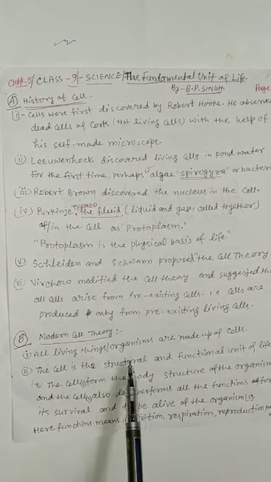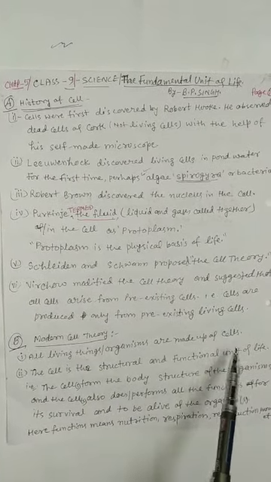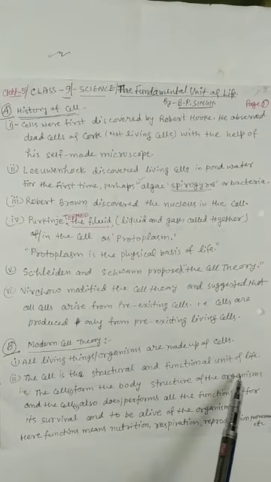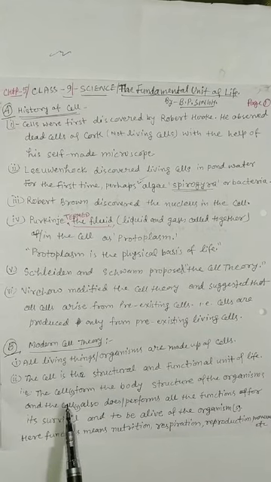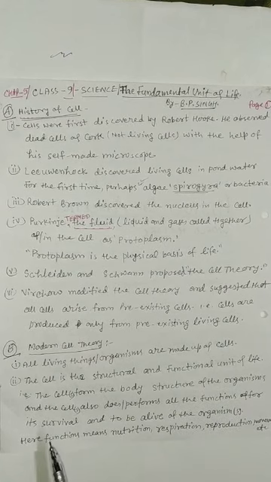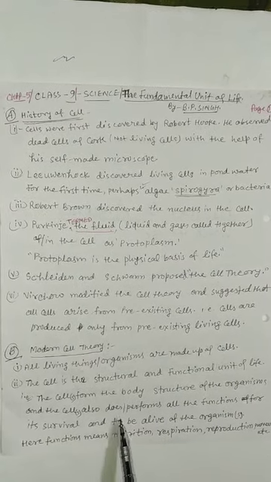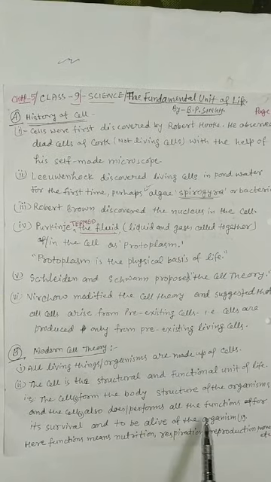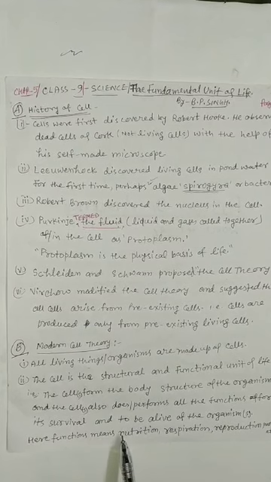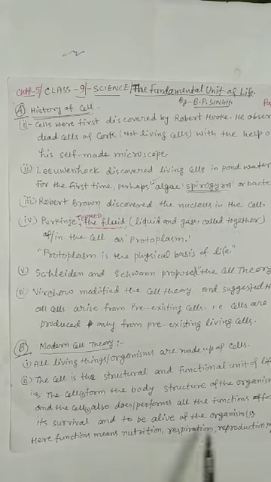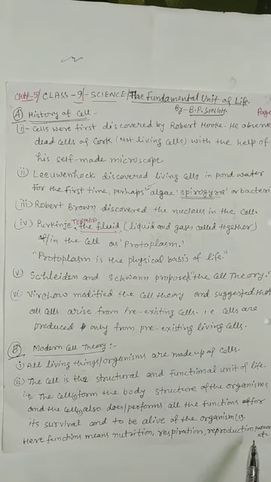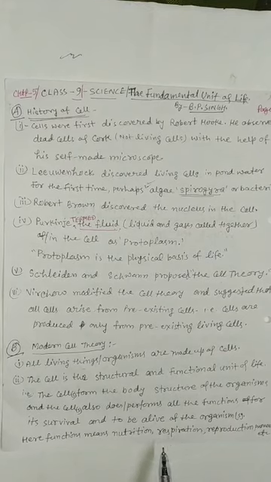All living things or organisms are made up of cells. Second, the cell is the structural and functional unit of life. That is, the cell or cells form the body structure of the organisms, and the cell or cells also perform all the functions for the survival and life of the organisms. Here functions means nutrition, respiration, reproduction, movement, excretion, etc.